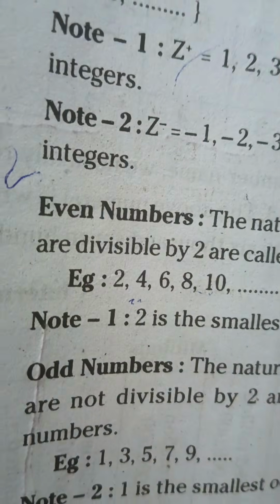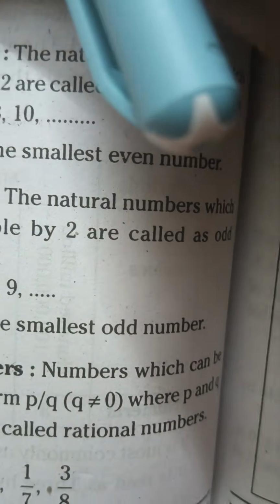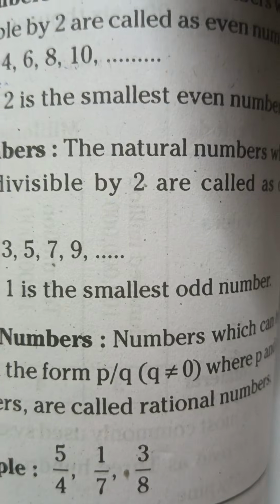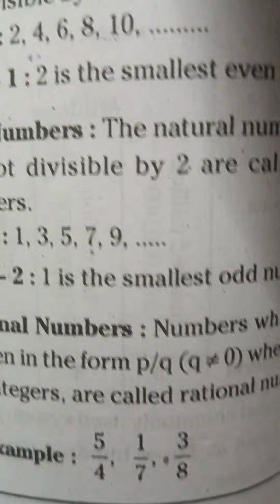Rational numbers. Numbers which can be written in the form of p by q, where q is not equal to 0, and p and q are integers, are called rational numbers. For example, 5 by 4, 1 by 7, 3 by 8.